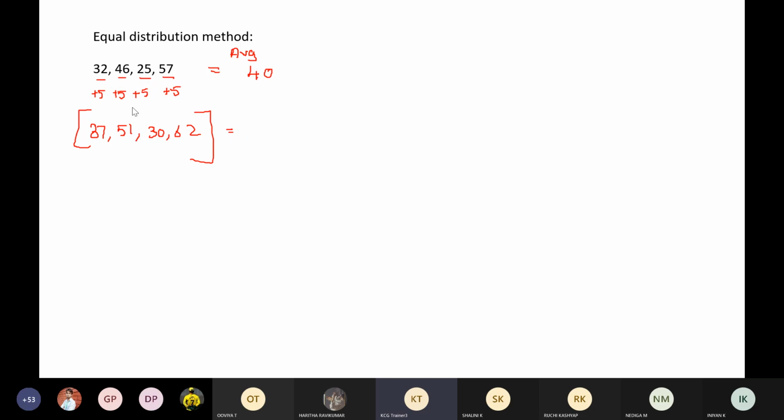What will be the average of the new set of numbers? Think carefully. Very good, Harivardhani. Super.